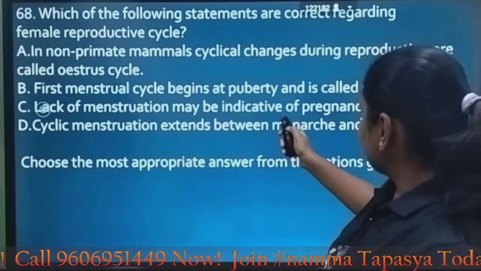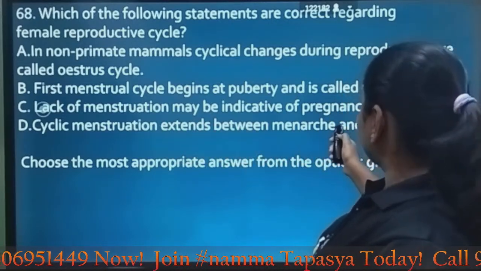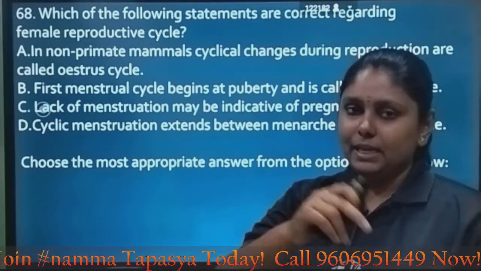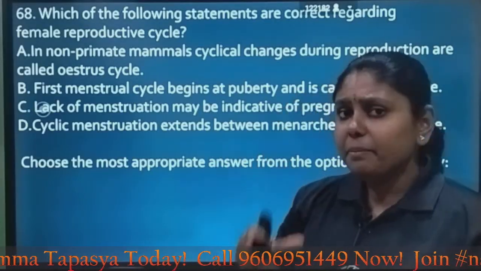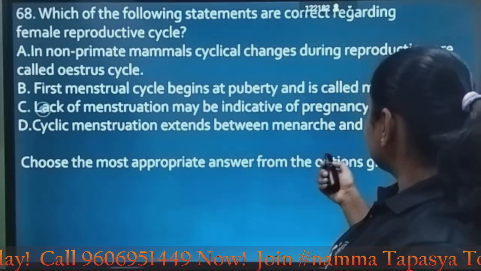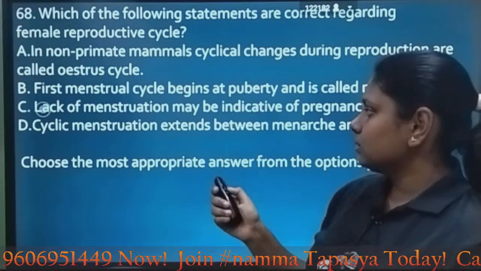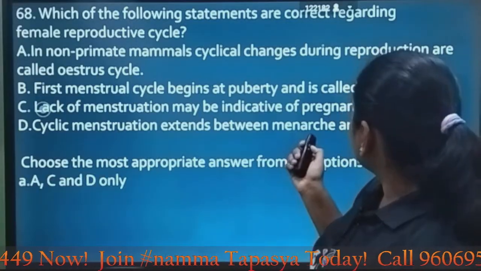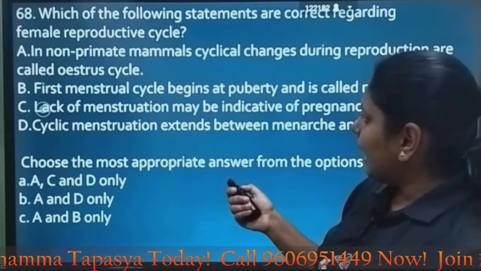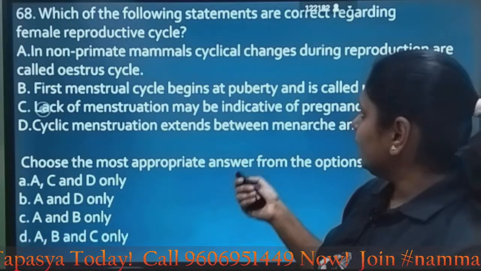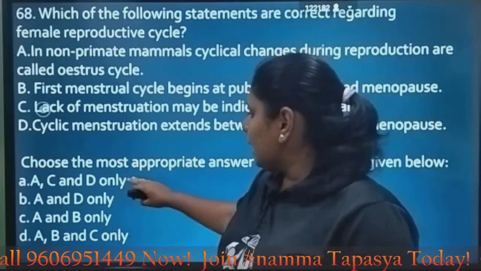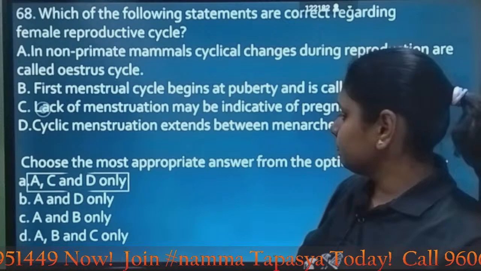C, lack of menstruation may be indicative of pregnancy. Correct. When there is no menstruation, that means the female may be pregnant. D, cyclic menstruation extends between menarche and menopause. Correct. So here they are asking for the correct statements. It is A, C and D only. I have told you why not B. So here in the given options, option A is the correct answer.